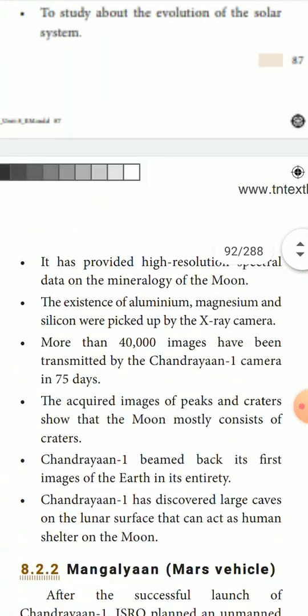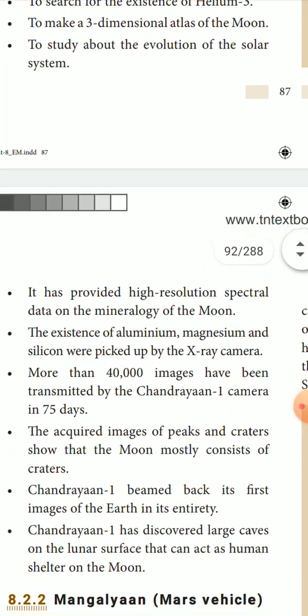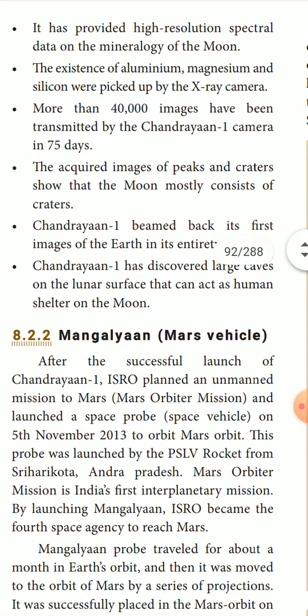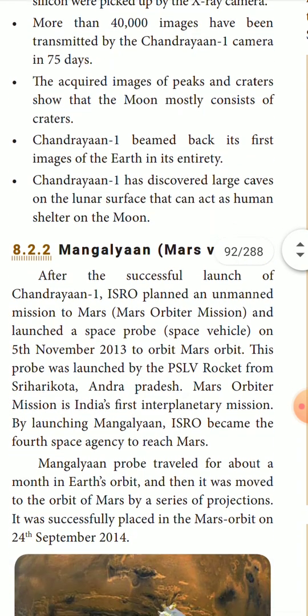The other achievements of the Chandrayaan are: it provided high resolution spectral data on the mineralogy of the moon. The existence of aluminium, magnesium and silicon was picked up by the X-ray camera. More than 40,000 images were transmitted by the Chandrayaan-1 camera in 75 days, and accurate images of peaks and craters. Craters are the holes found on the moon, and the small mountain-like things are called peaks. They show that the moon mostly consists of craters.